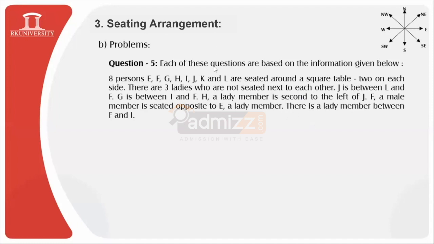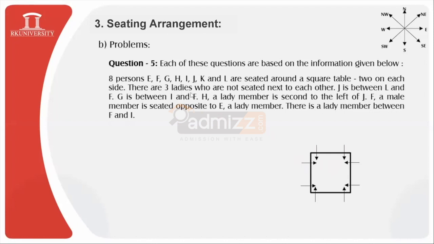Now this question seems to be quite lengthy, so we need to figure it out very properly for the creation of this particular question. Let us consider this to be our square table arrangement, and we need to arrange 8 persons such that 2 persons are located on each side of the square table. So let us try to quickly locate the position of 8 persons sitting at a square table this way. Now we will observe the conditions provided minutely for simplification.